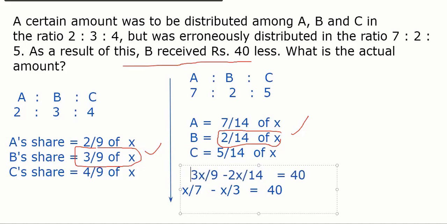Three x by 9 is what he was supposed to get. He got 2x by 14, which is 40 less. So it becomes not the normal way of solving a question, guys. X by 7 is 40. How much will it be? 7 minus, 7x minus is 21. Cross multiply, do it how you do a normal question. 4x by 21 is 40. When you solve, you'll get the value of x.